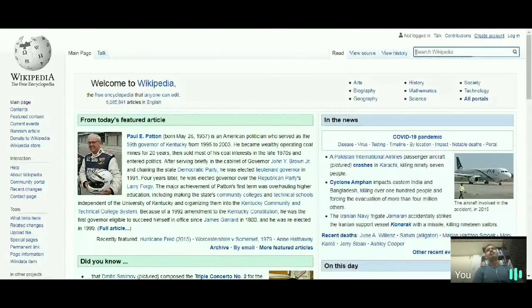And it is the world's largest free encyclopedia, where you will get a number of subjects. On the main page, portals are created based on the subjects. Let's see all portals.